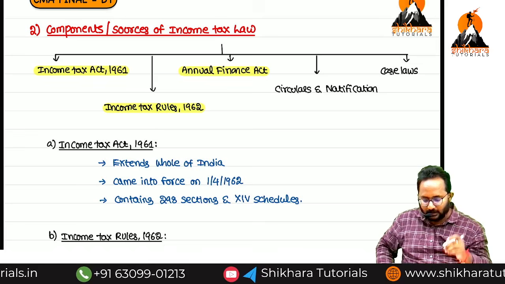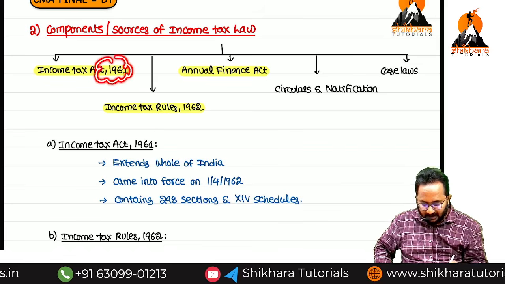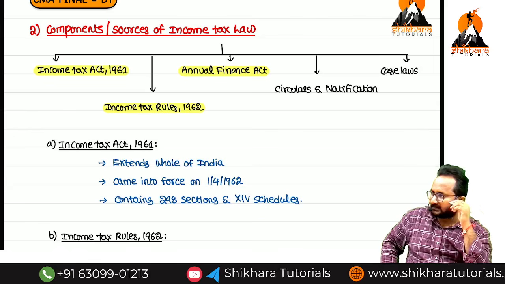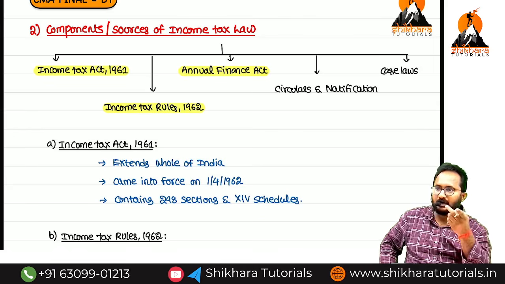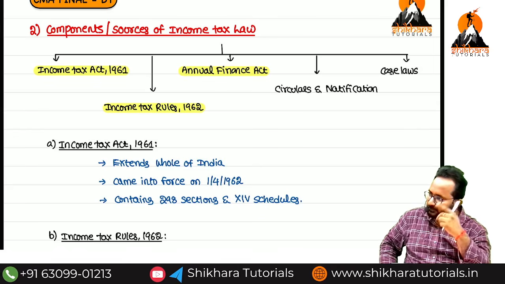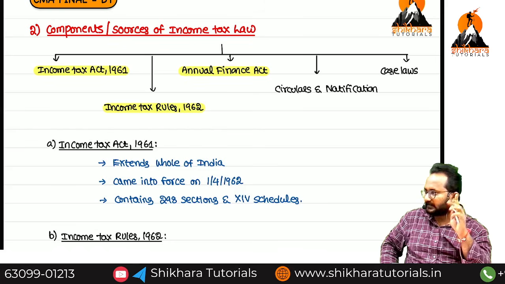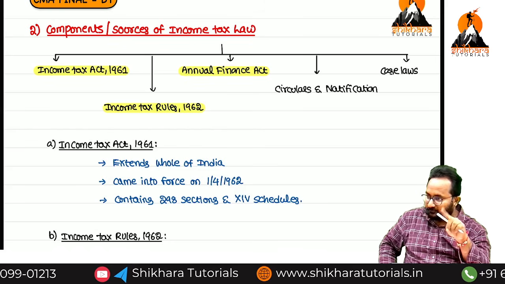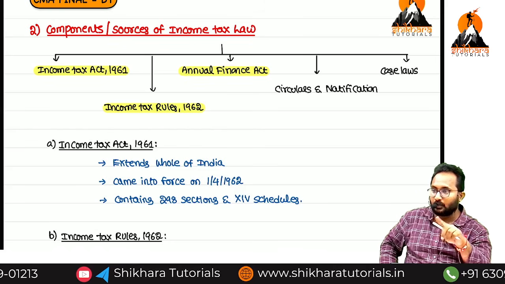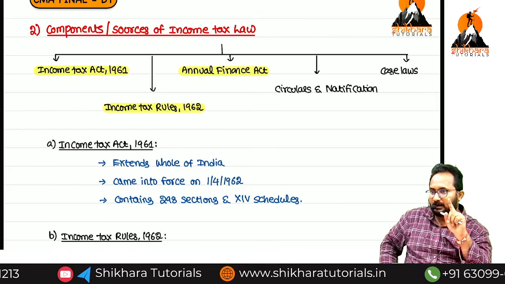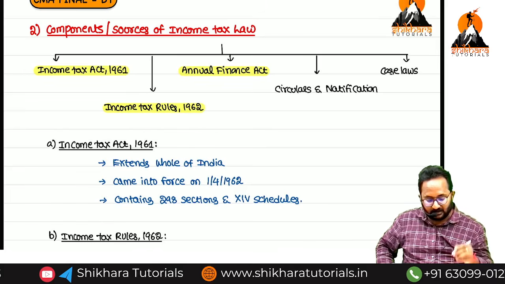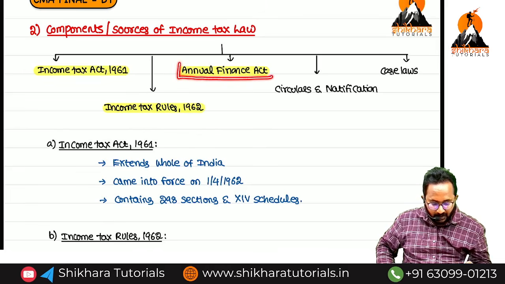So how can I use the tax rates released in 1961? The tax rates also need to be increased. Some benefits we want to provide to taxpayers, and some more tax we can impose in certain cases. That's why every year we have to change the laws by using the Annual Finance Act.